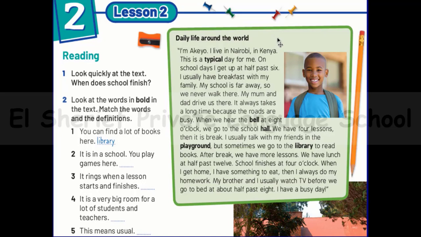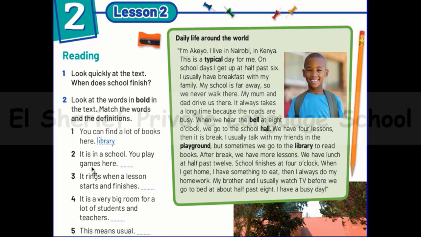So we have here some new words and we want to match these words with the definitions. We have the word typical, we have the word bell, it's an easy word, we have the word hall, we have the word playground and library. By the way, the first one is answered. You can find a lot of books here. So which word? Of course it will be library.